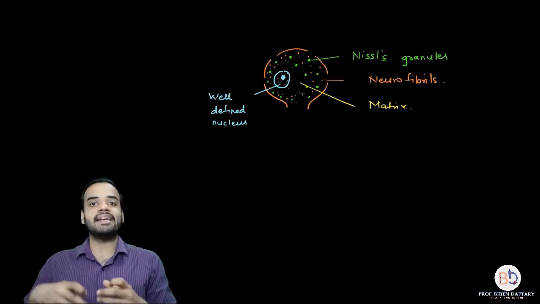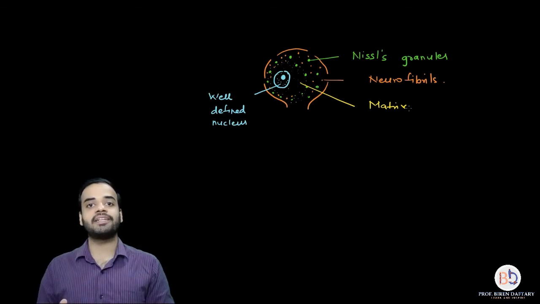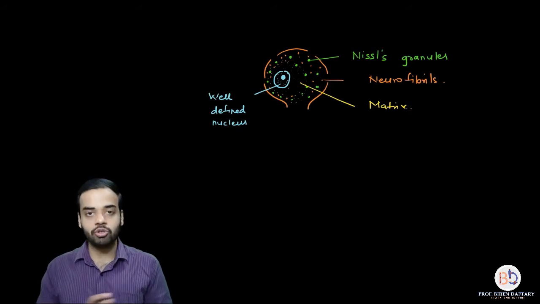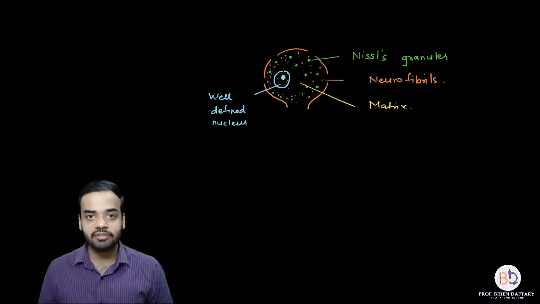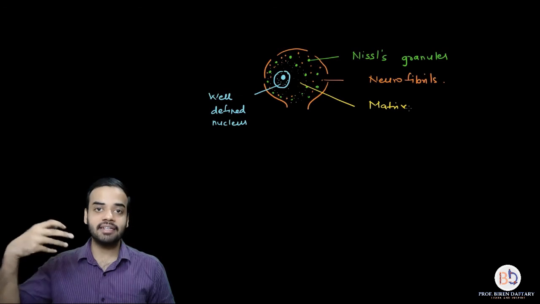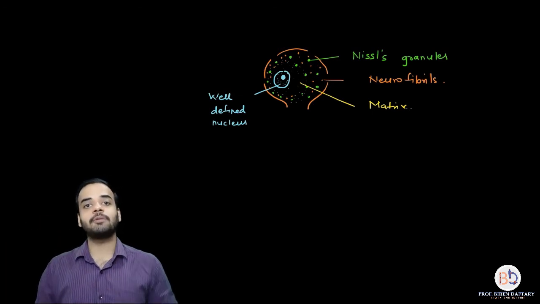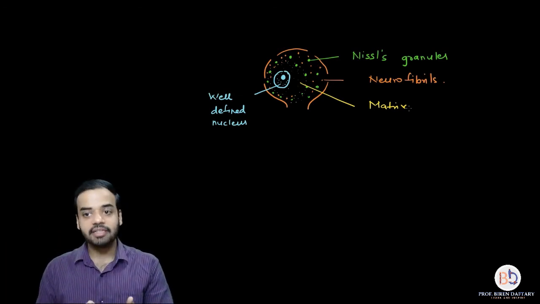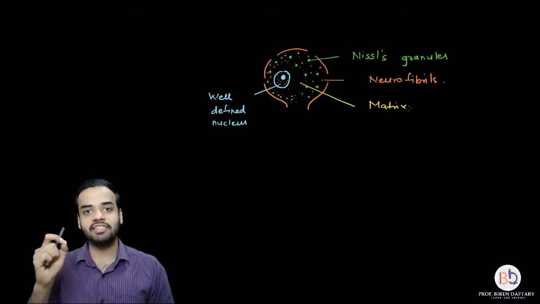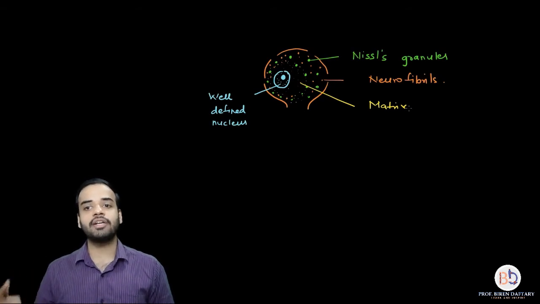Then the next layer of cytoplasm outside the nucleus is clear, meaning there are no neurofibrils or Nissl granules in it. But outside that clear layer are the Nissl's granules and neurofibrils, small spherical structures which give the cytoplasm a dotted appearance. And the organelles are also present, which I have not drawn over here.